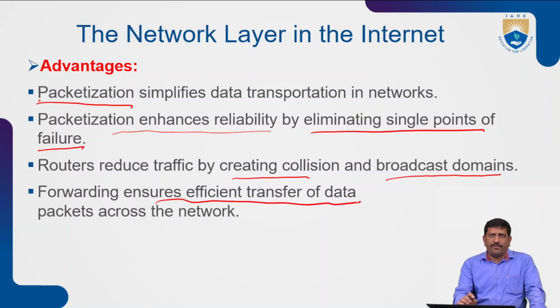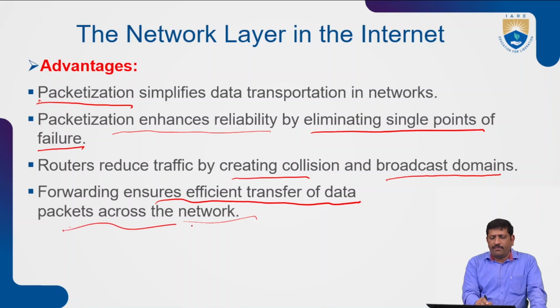Here, the efficiency of transfer of data packets across the network. So this is forwarding, which ensures a very efficient data transfer rate. That means automatically the performance and accuracy will be improved. While using the network layer in the internet, the performance, efficiency, accuracy and scalability can be improved, ensuring efficient forwarding and data transfer from the source device to the destination device.